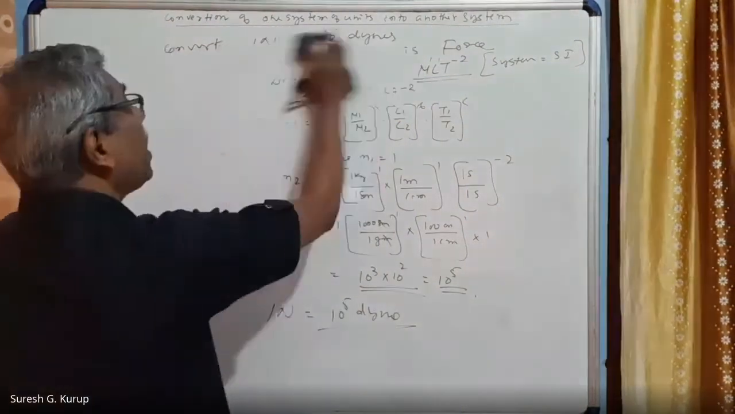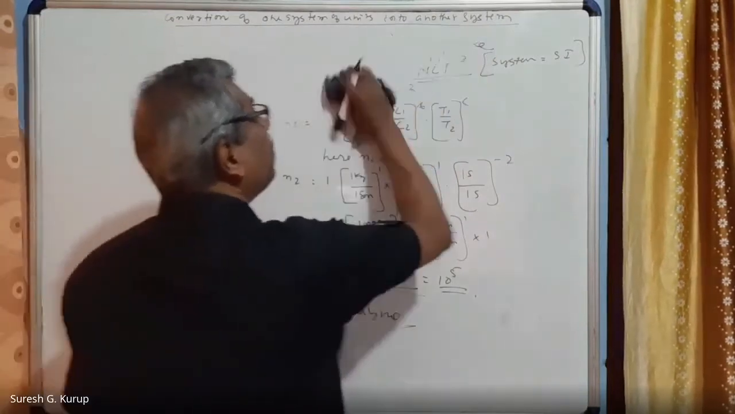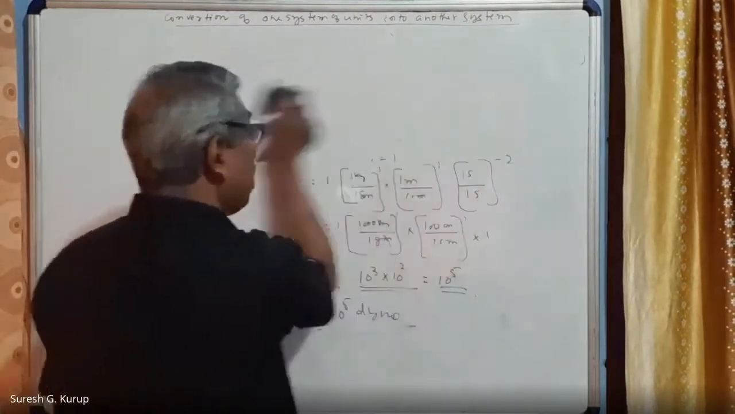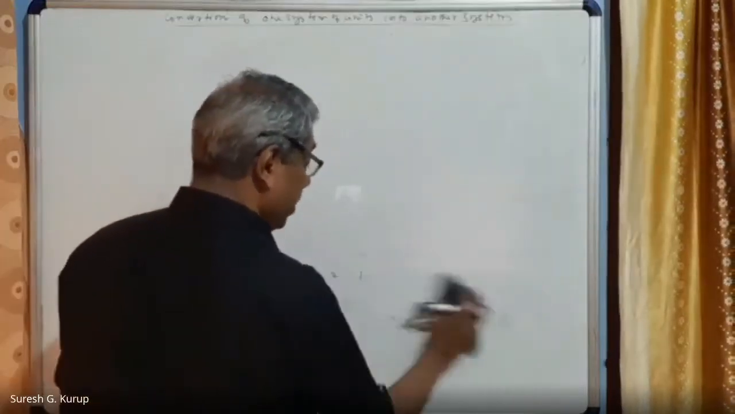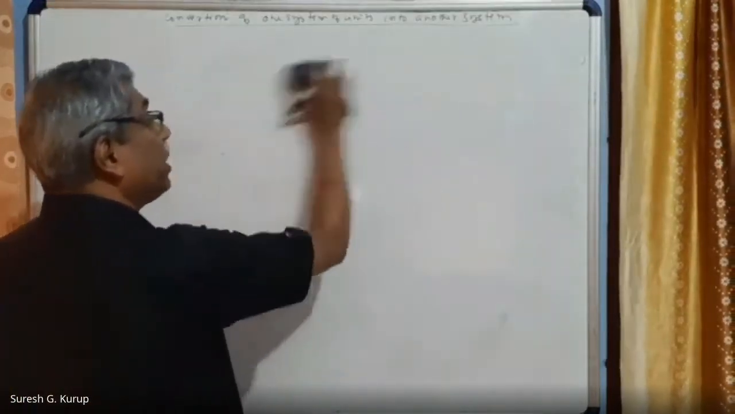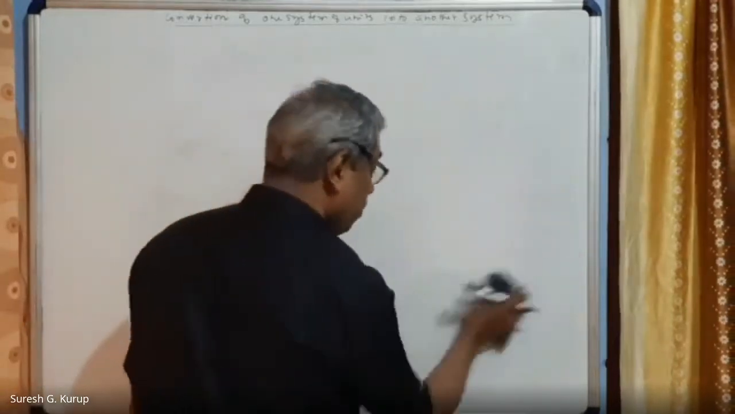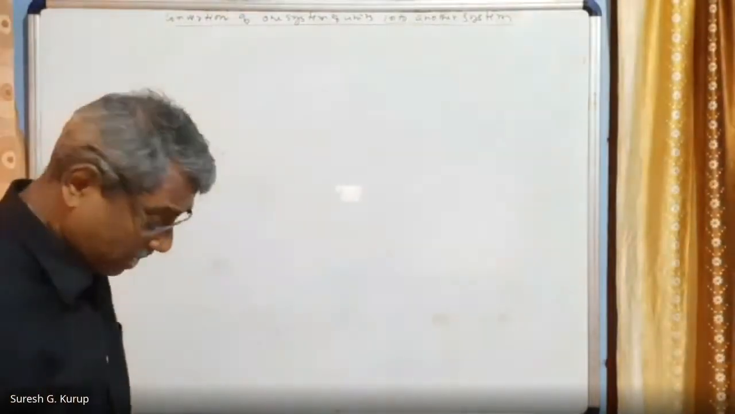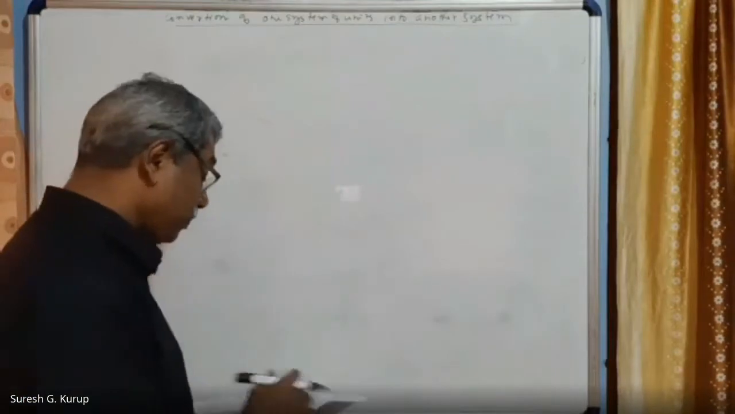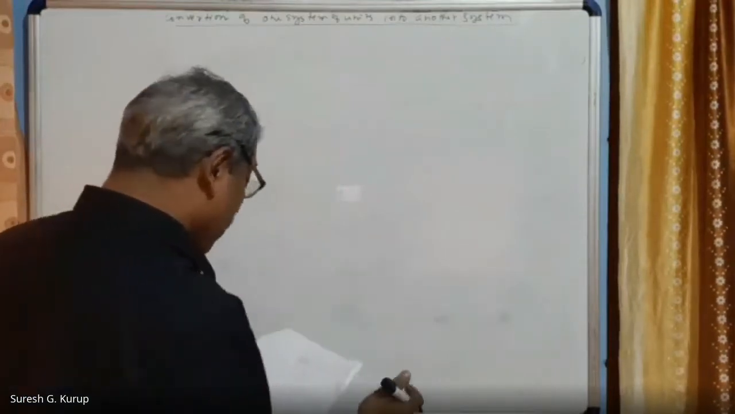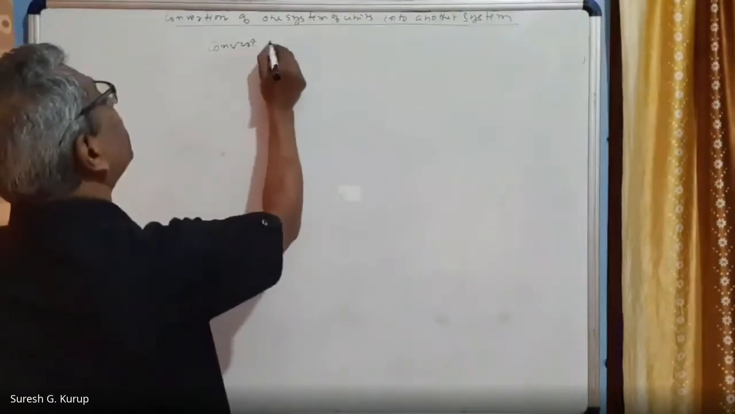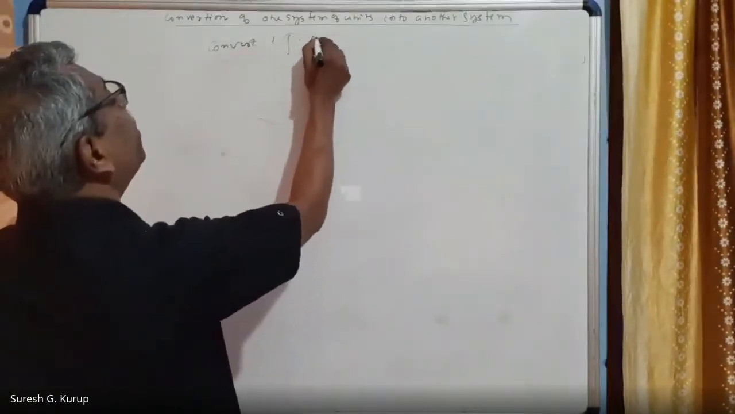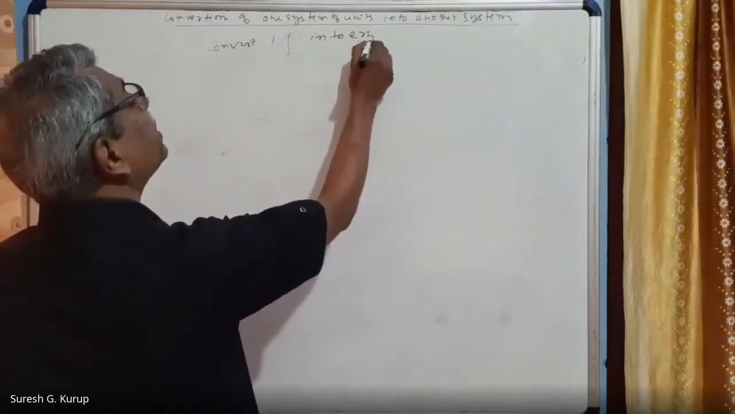One more question I will give you, then you will understand everything very clearly. So this formula is the most important thing. What is that? N2 is equal to N1 into M1 by M2, and so on. Right? One more question I'm writing. Convert 1 joule into erg. Convert 1 joule into ergs.